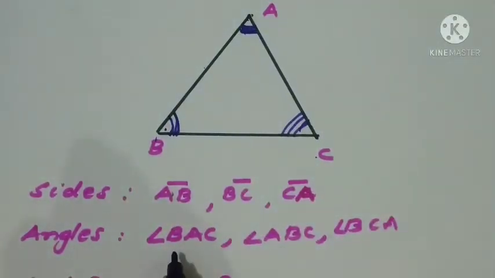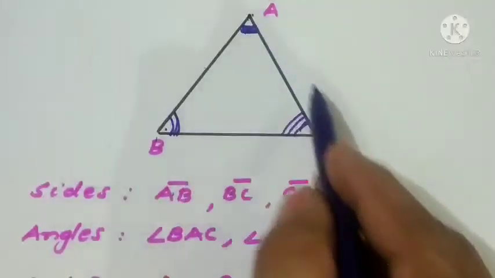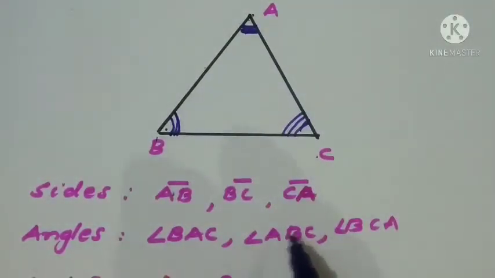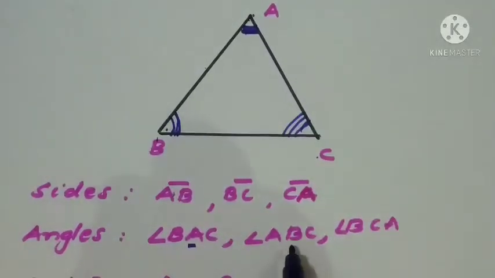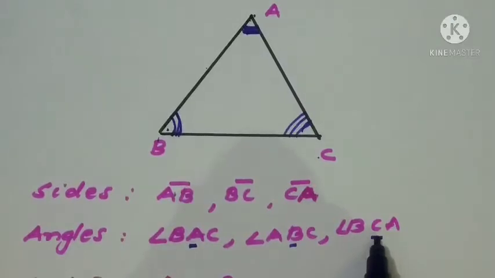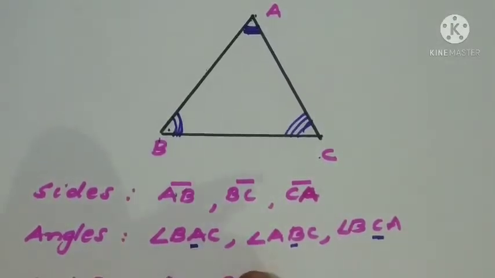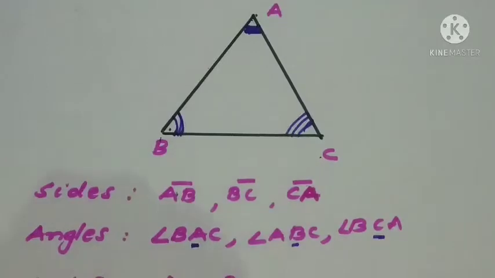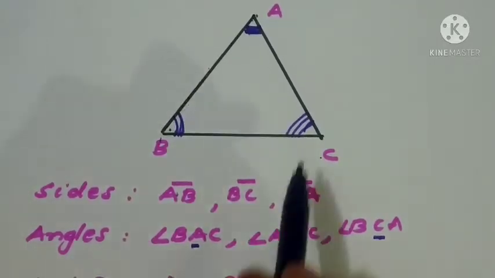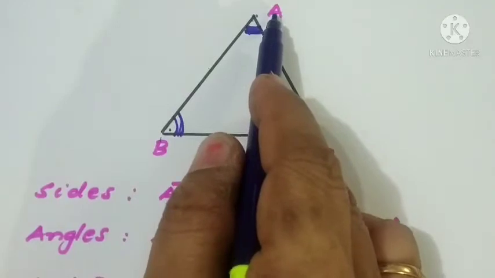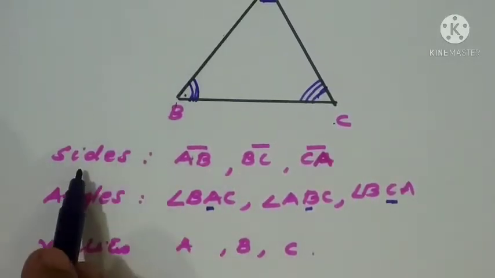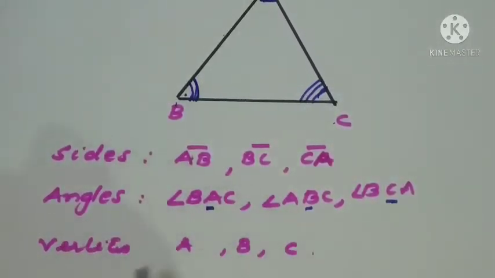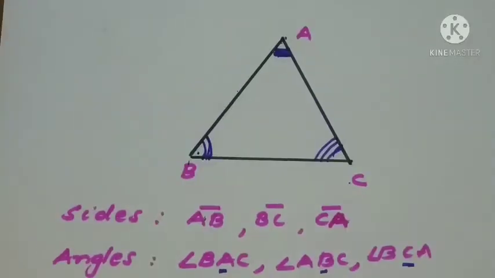Now how have I written here? BAC, and the next is ABC, then BCA. So the middle letter shows the angle's name only. So here we got angle A. In short, what can we say? Angle A, angle B and angle C only. Now what is next? Vertices only. That is the points A, B, C. So three vertices also we got. So in a triangle we got three sides, three angles and three vertices.